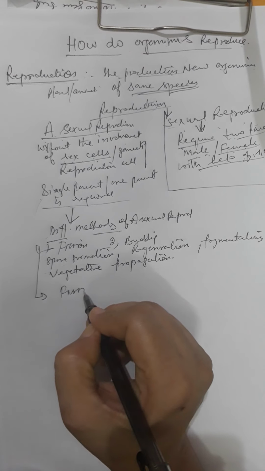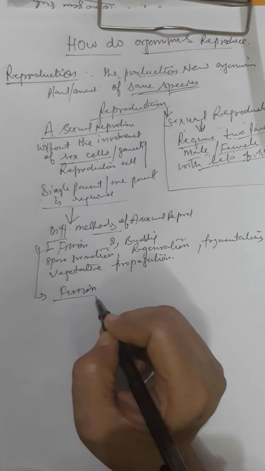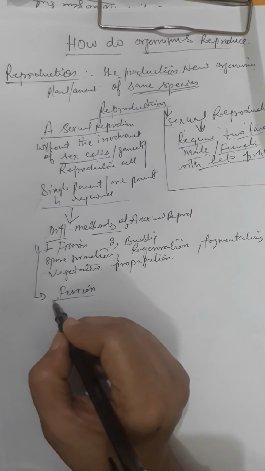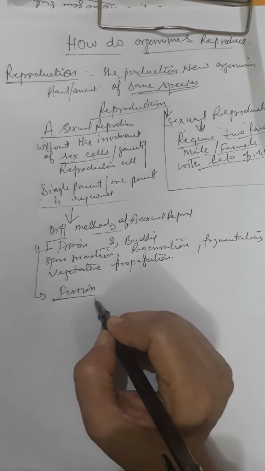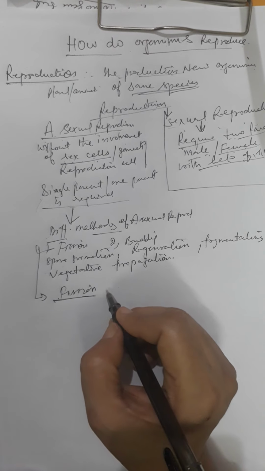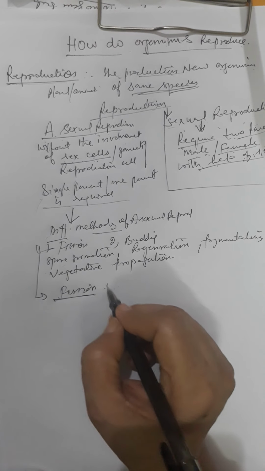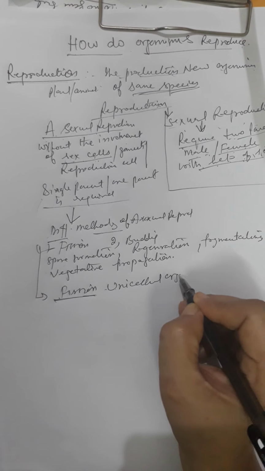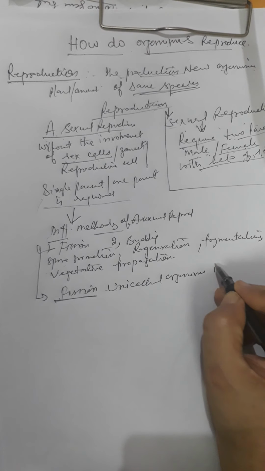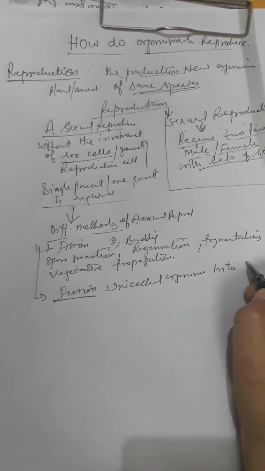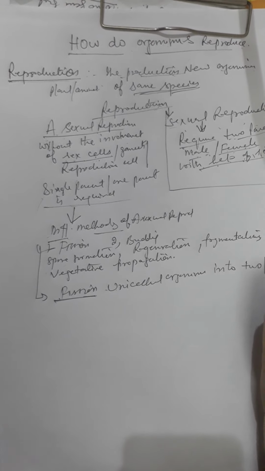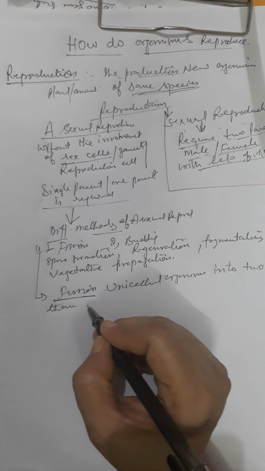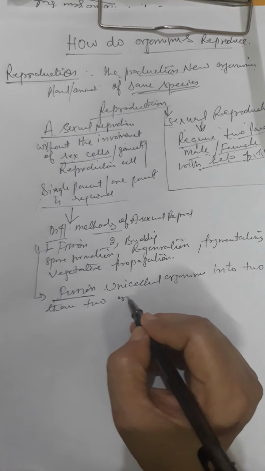So what is fission? Fission is the method of division of a unicellular organism into two or more than two organisms.